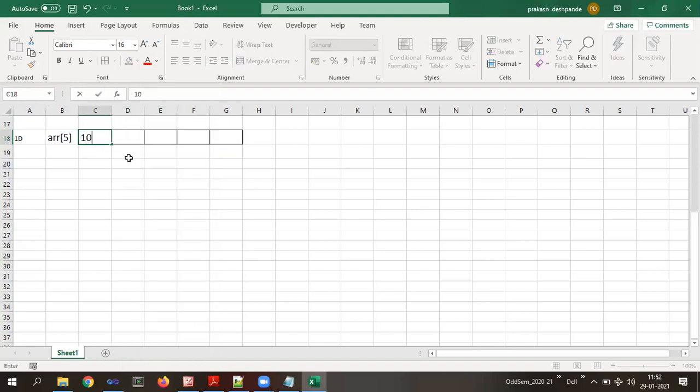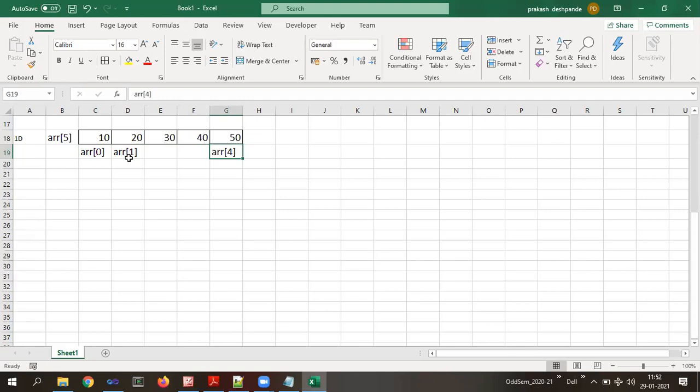Say suppose the first element value is 10, the second is 20, 30, 40 and 50. Then ARR of 0 is what? 10. ARR of 1 is what? 20. Like that, the last one, ARR of 4, is 50.